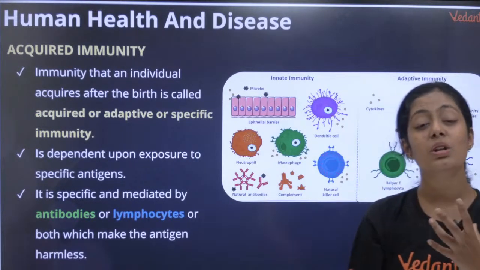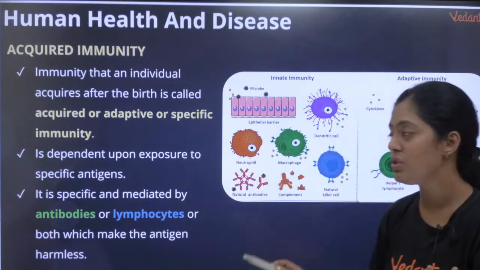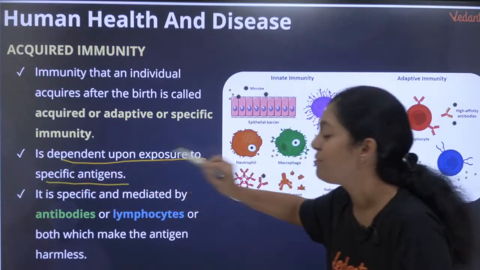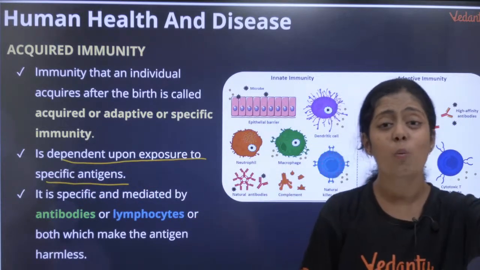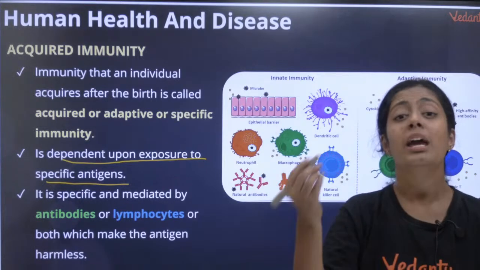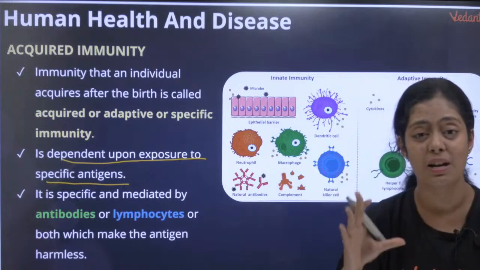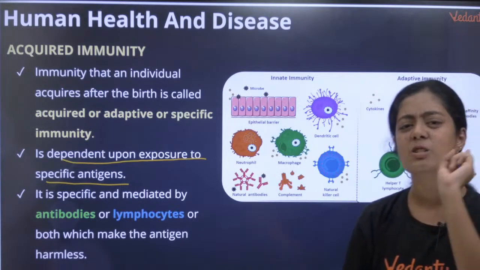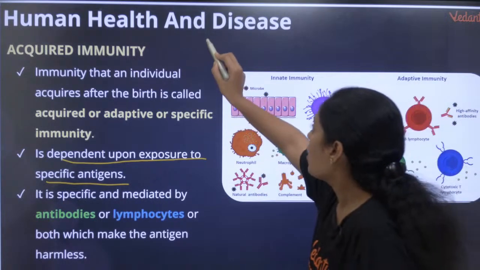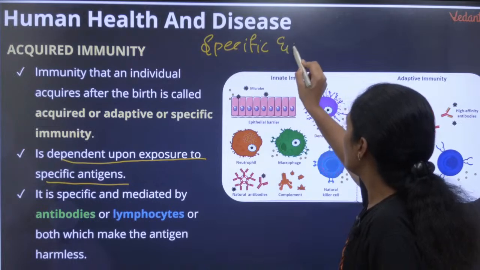Adaptive immunity is the immunity that a person develops, okay, through the course of infections. Very important, it is dependent upon exposure to specific antigen. என்னோட body ஒரு virus infect பண்ணா என்னோட acquired immunity ஒரு மாதிரி react பண்ணும். என்னோட body ஒரு fungus infect பண்ணா my acquired immunity will react in a different way. They are highly specific, and one more thing is they also have memory. Okay, so they are specific and memory.